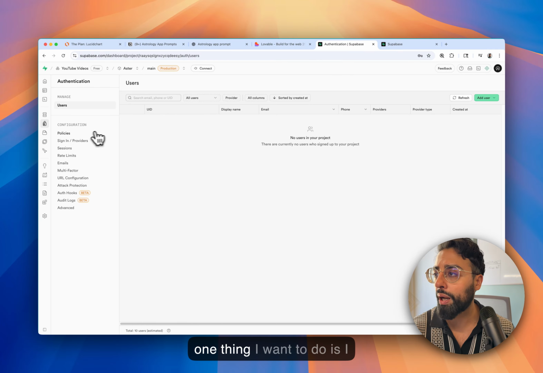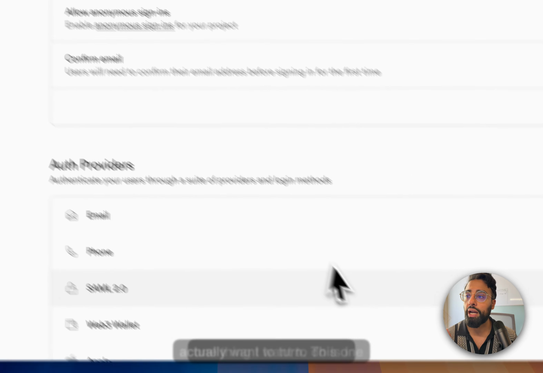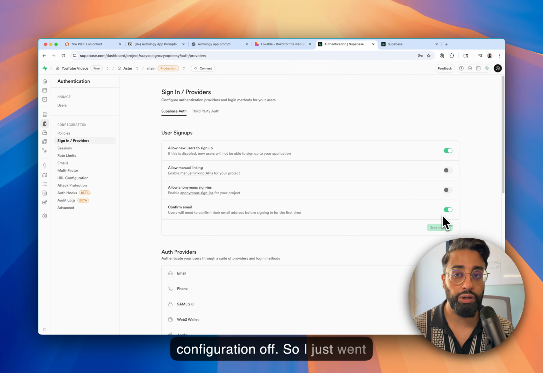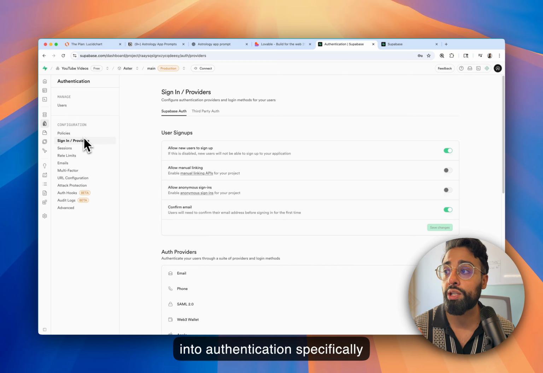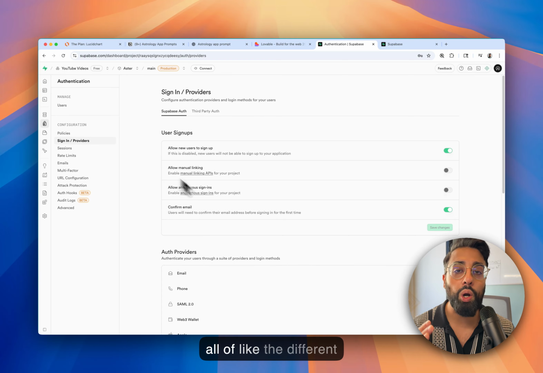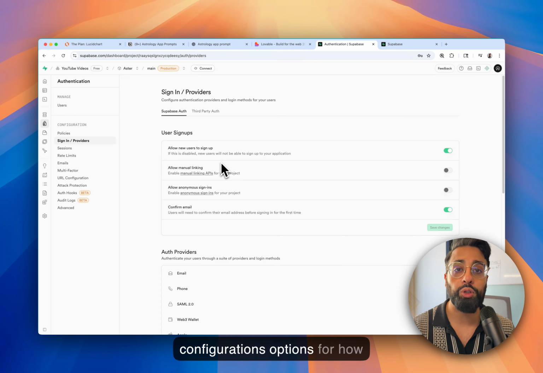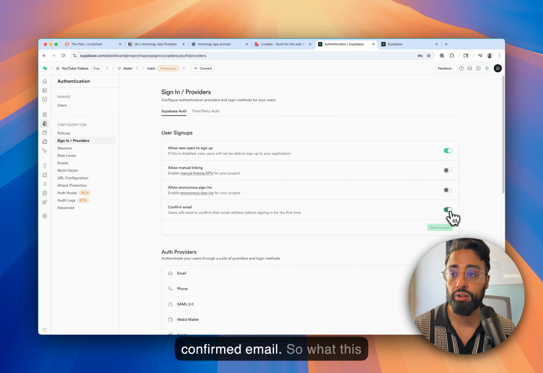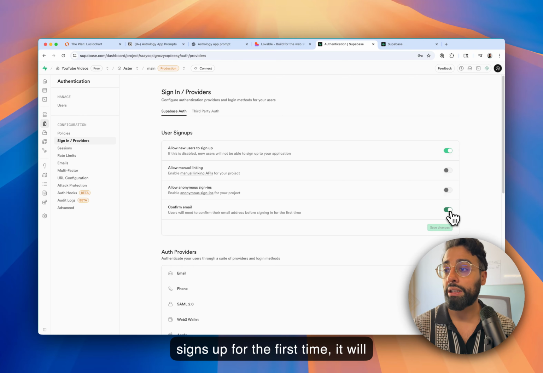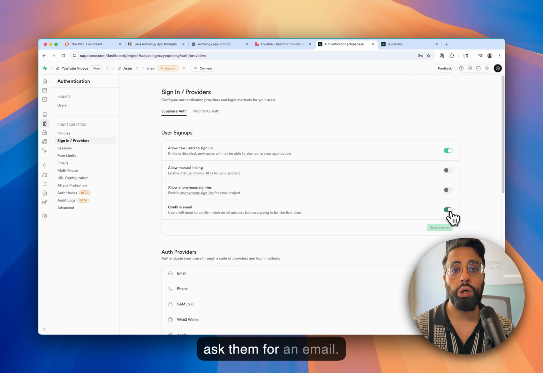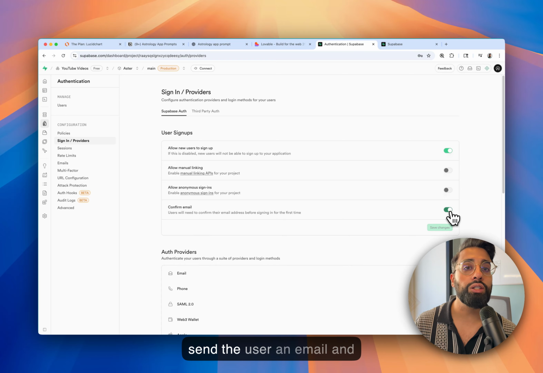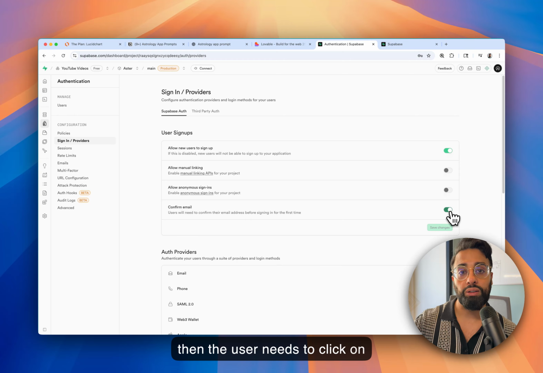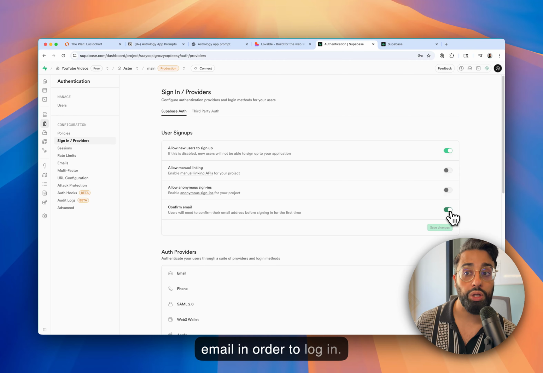One thing I want to do is turn one configuration off. I went into authentication, specifically sign in and providers. These are the different configuration options for how we want to set up authentication in our project. I want to draw your attention to this setting: confirm email. Anytime a new user signs up for the first time, it will ask them for an email confirmation, meaning it will send the user an email and the user needs to click on the confirmation from their email in order to log in.